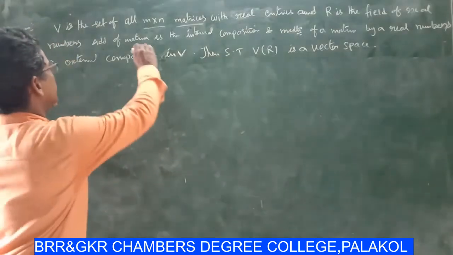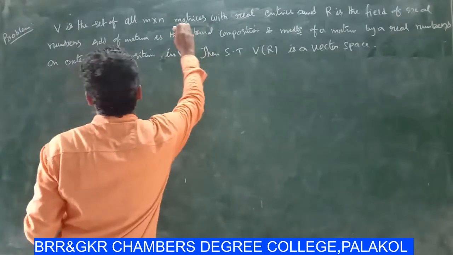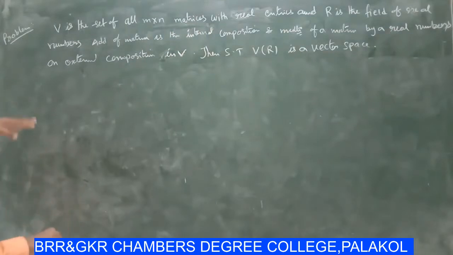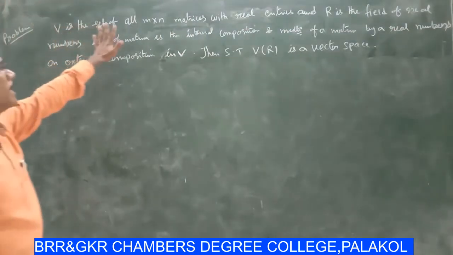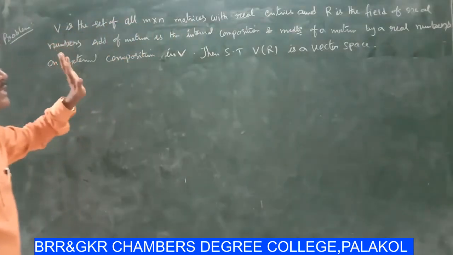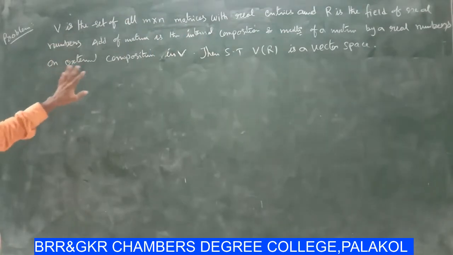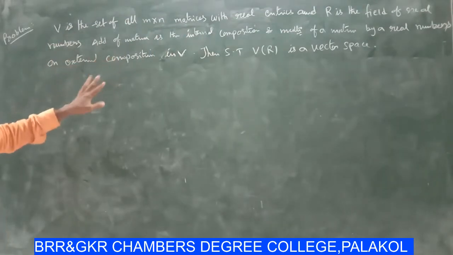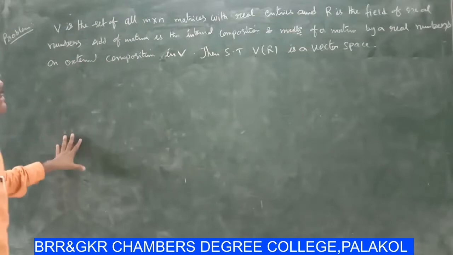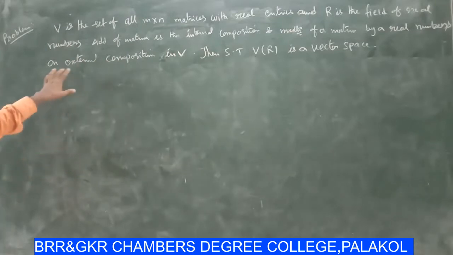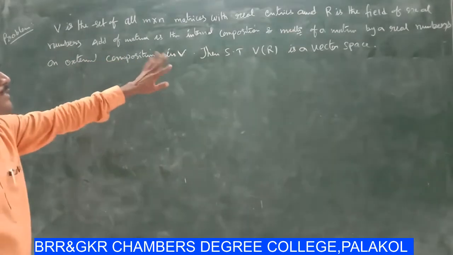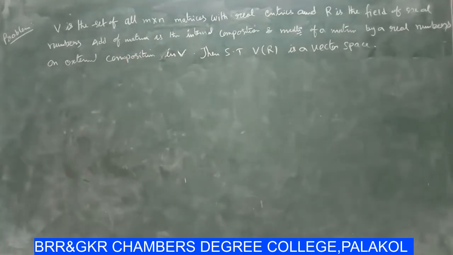Now coming to the problem. Here V is the set of all n by n matrices with real entries and R is the field of real numbers. Addition of matrices is the internal composition and multiplication of a matrix by real numbers is the external composition on V. Then show that V over R is a vector space.